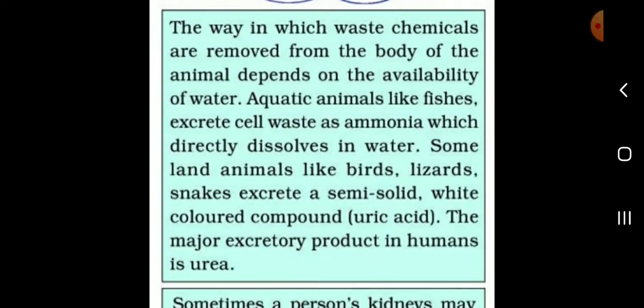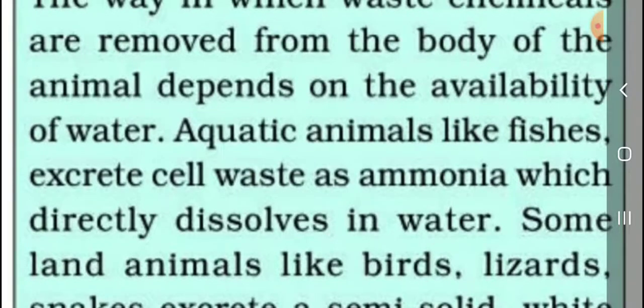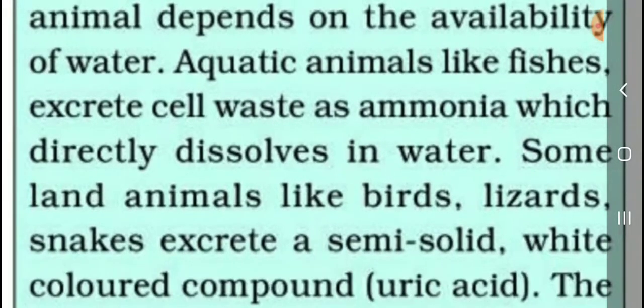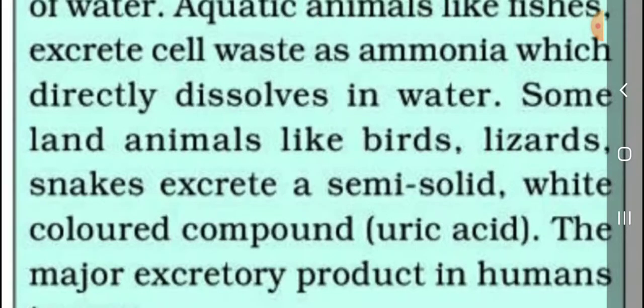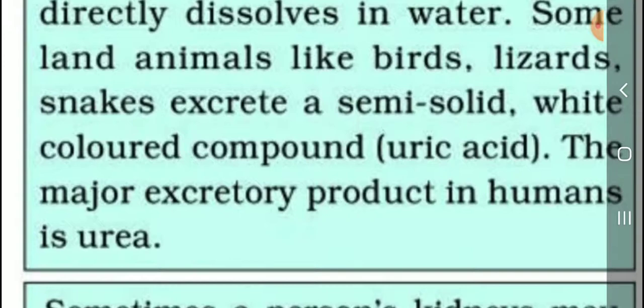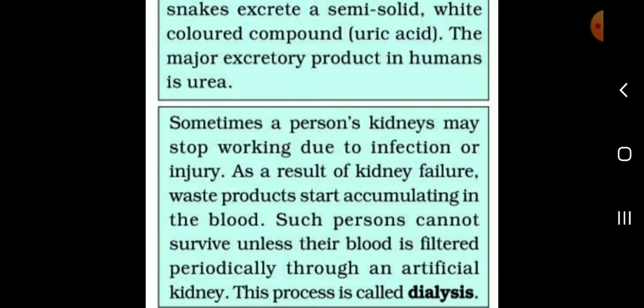Okay, students. The way in which waste chemicals are removed from the body of the animal depends on the availability of water. The aquatic animals like fishes excrete cell waste as ammonia, which directly dissolves in water. Some land animals like birds, lizards, snakes excrete a semi-solid white colored compound. That is uric acid. The major excretory product in humans is urea. It's very important, one mark, students. Go through.